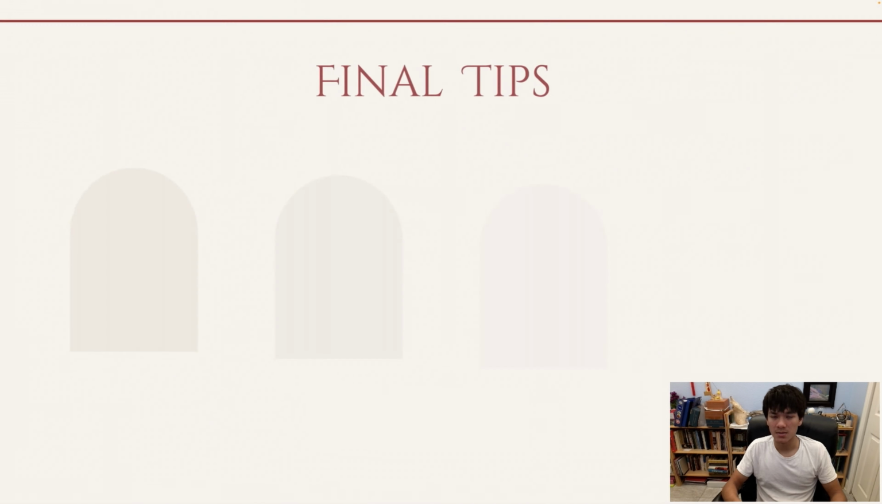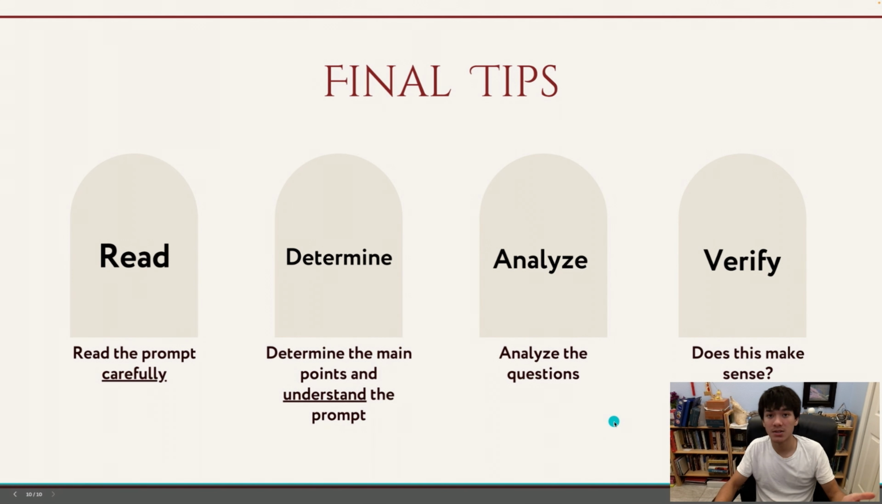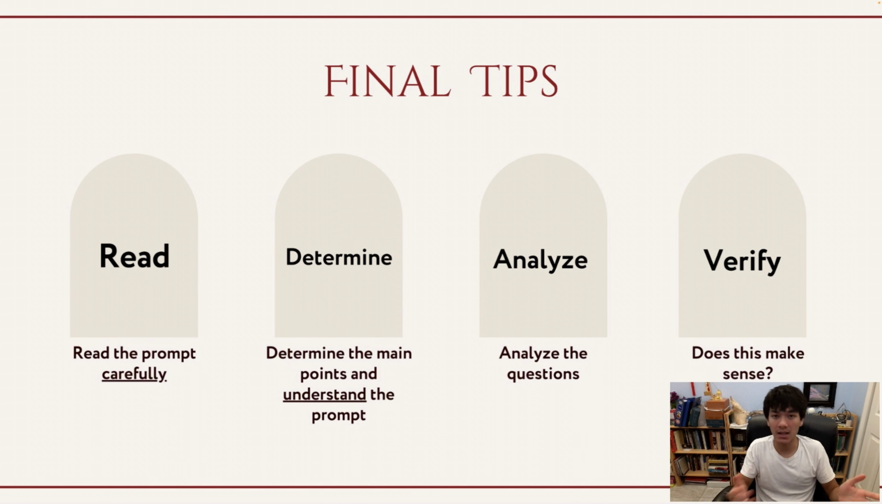Just remember to first read the prompt carefully, understand what they're trying to say, the point they're trying to get across. 2 is to determine the main points and understand the prompt. Try to get a grasp of what they're trying to imply, the claim that they're trying to make, because you need to understand the claim so that you can 3, analyze the questions. Analyze the main question they're asking you, and analyze the answer choices. You need to be able to understand the claim that they're making in the prompt in order to pick an answer choice that directly relates to this or addresses this.